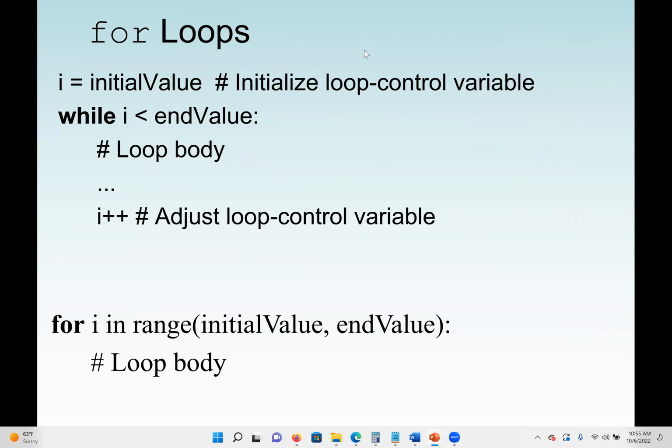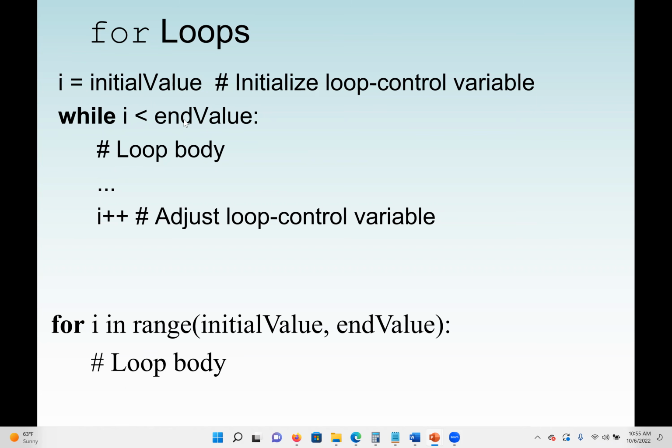So this is how the for loop works. A for loop is easier to write. You see here, when we write the while loop, it's about three lines. You have your counter variable i, and we initialize it. Then we check the i condition, then we do something. After that, we either increment or decrement i. Then we go back again and check. But the good thing with a for loop is that everything is in one line.